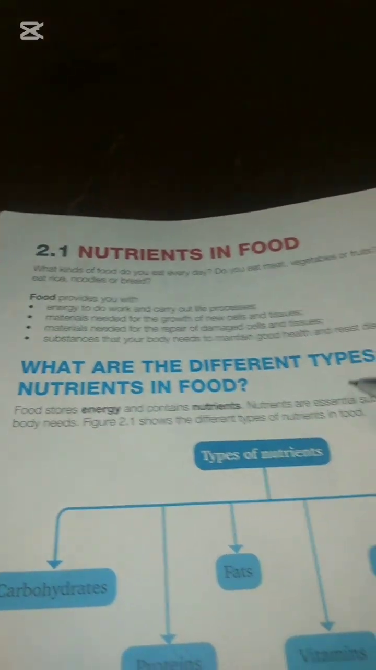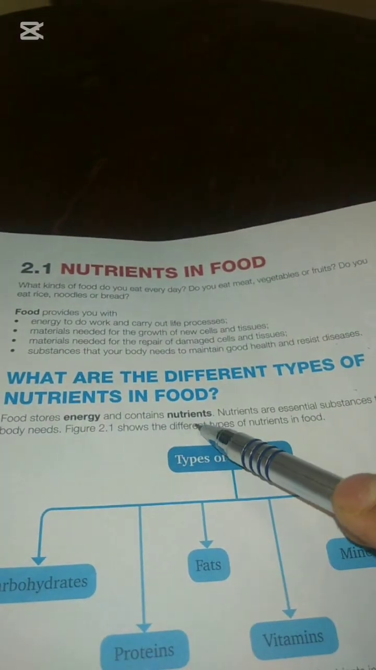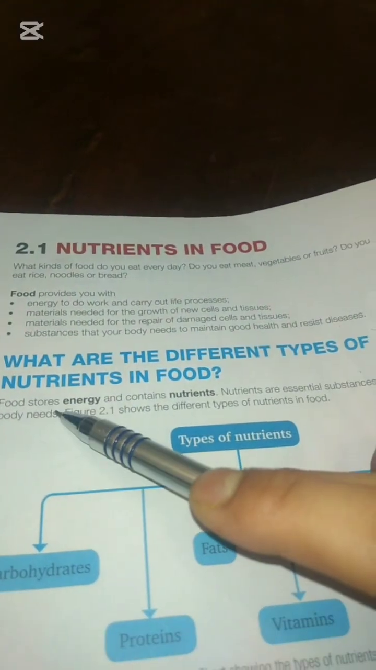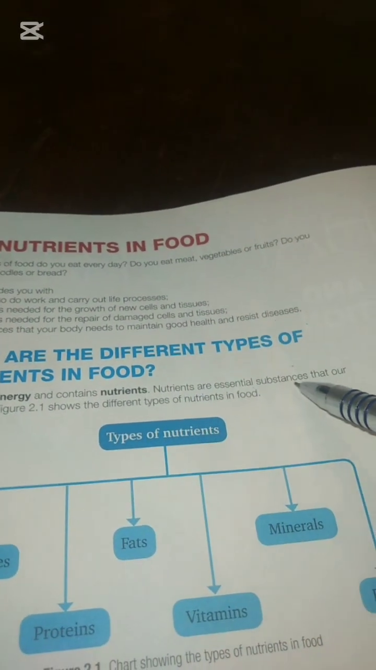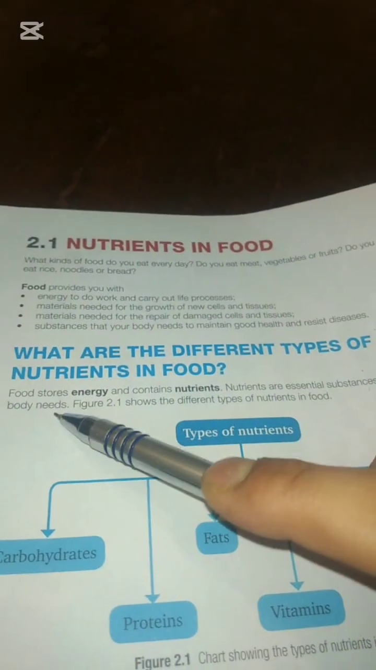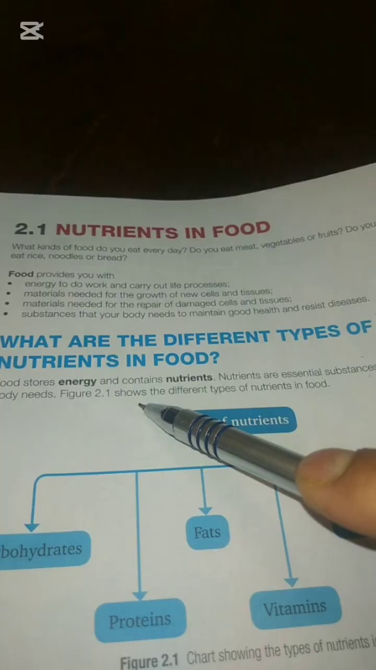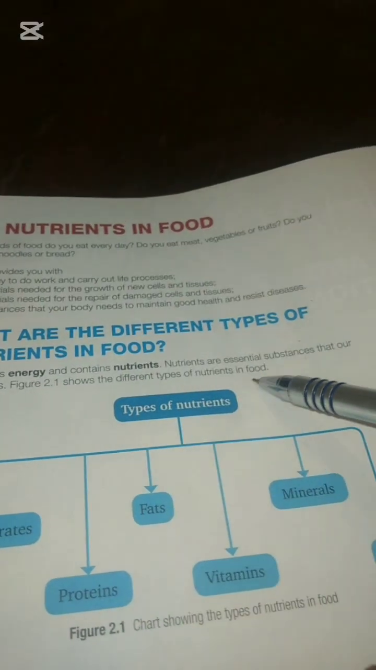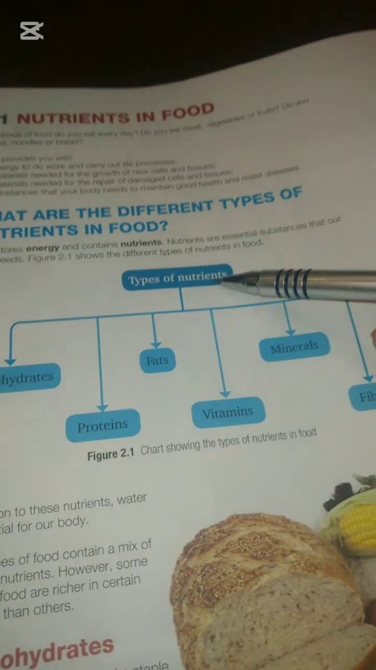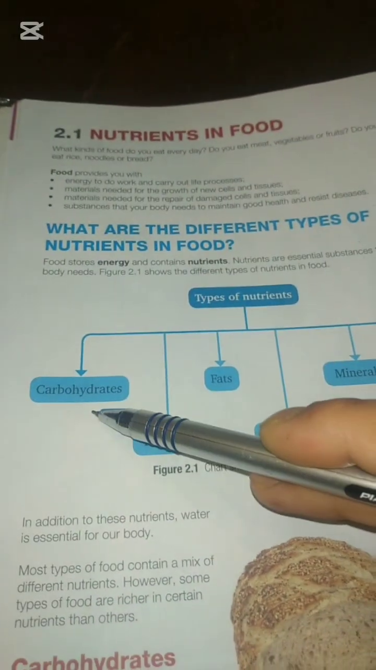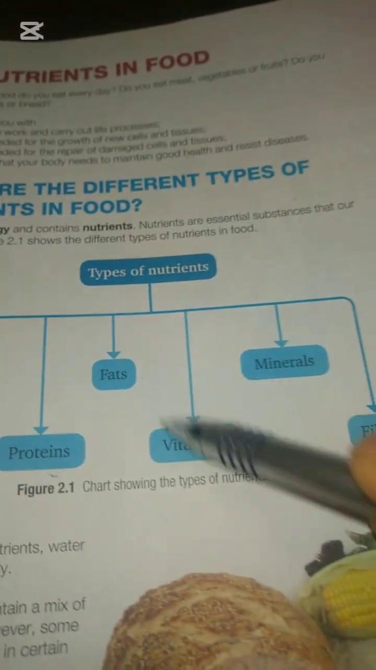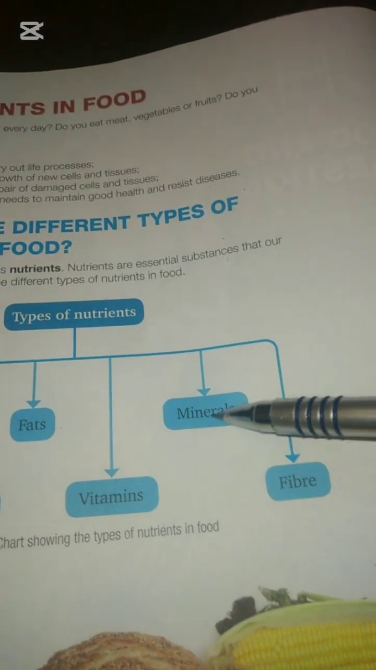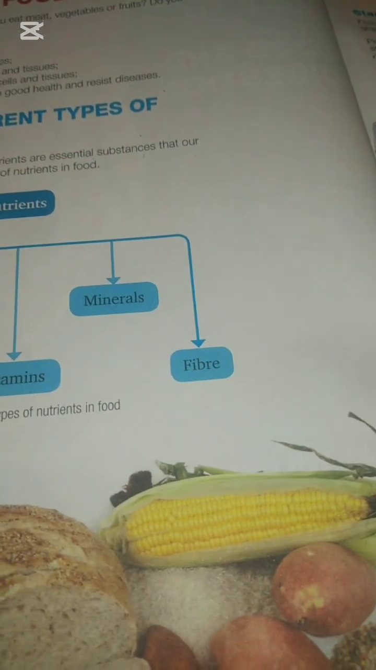What are the different types of nutrients in food? Food stores energy and contains nutrients. Nutrients are essential substances that our body needs. Figure 2.1 shows the different types of nutrients in food. Types of nutrients: carbohydrates, proteins, fats, vitamins, minerals, fiber.